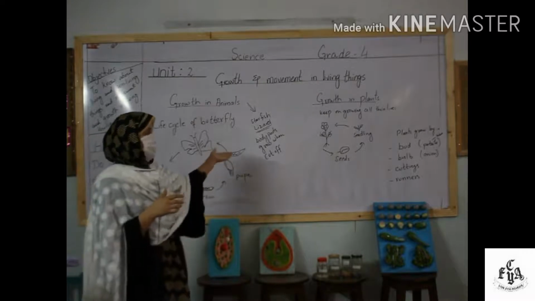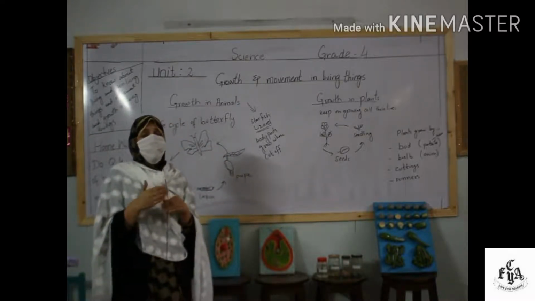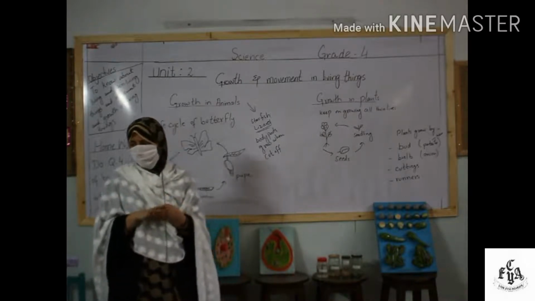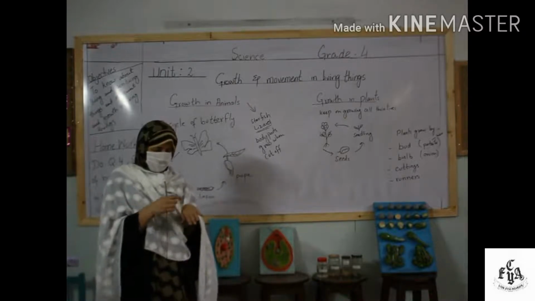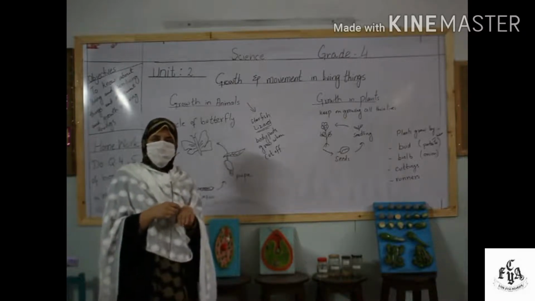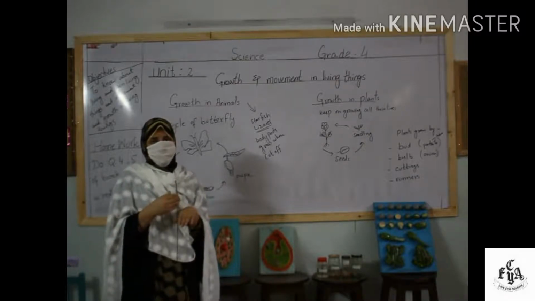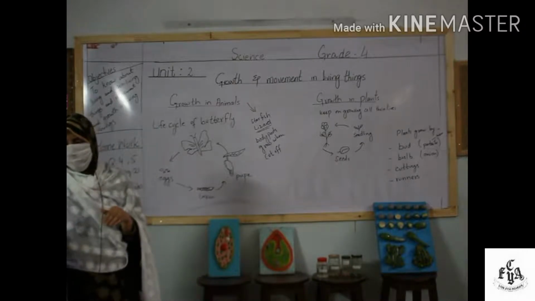So this is another special characteristic of some animals as well, that their body organs grow in size if they are cut off. The simple repairing is in a human body or other animals as well. If there is any cut in the skin, it is easily repaired by the division of the cells. Okay. Now we come to the growth in plants.